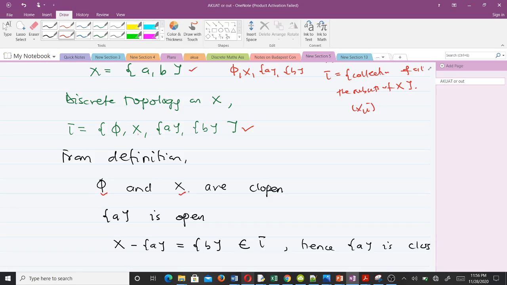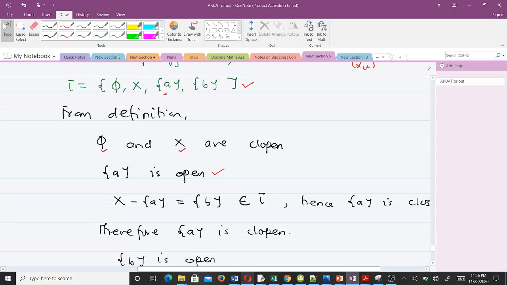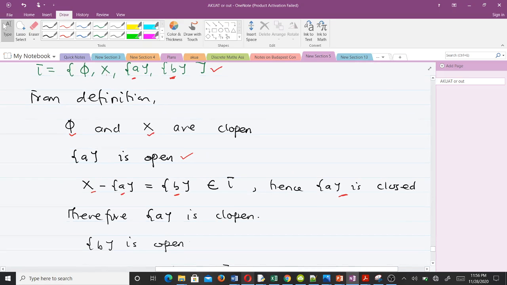Then we can see that because this set is in tau, it is open. Then when you find the complement of that, the complement will be X minus A, which is the set B. And we could see the set B is also found in tau. So that means the complement of the set A is open, meaning A is what? Closed. You can see that here. So since A is open and closed at the same time, then we say the set A is what? Clopen. So we've been able to know that the set A is clopen.